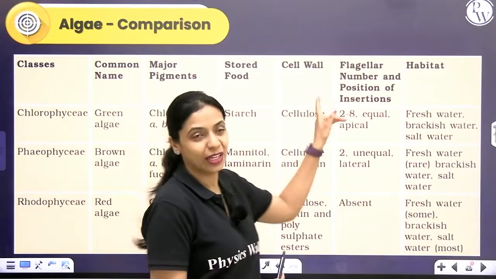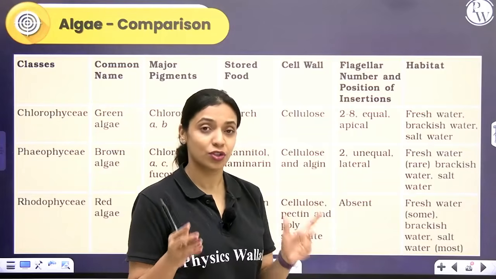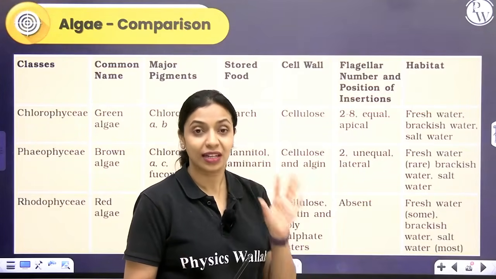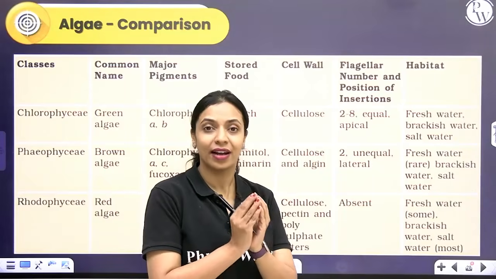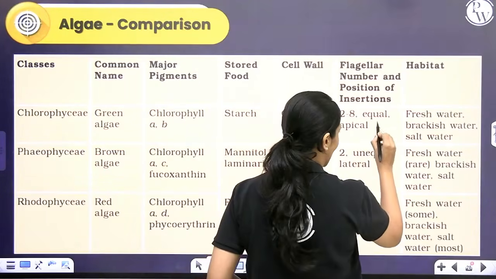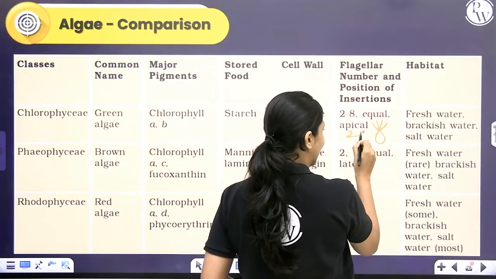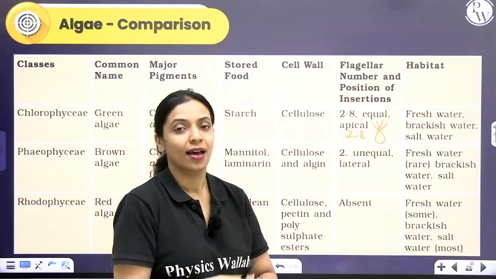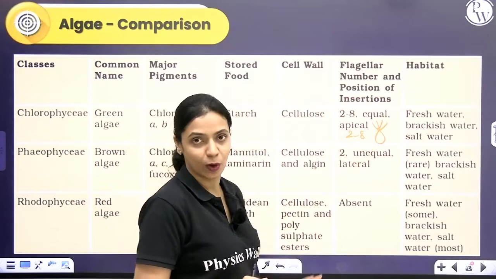How many flagella are present and what is the position of flagella? Whenever you have flagellated cells in green algae, generally the flagella arise from the tip, from the apex. So you can expect the flagella to be 2 to 8 in number. All of them will have equal length and they are apical, they will arise from the tip.